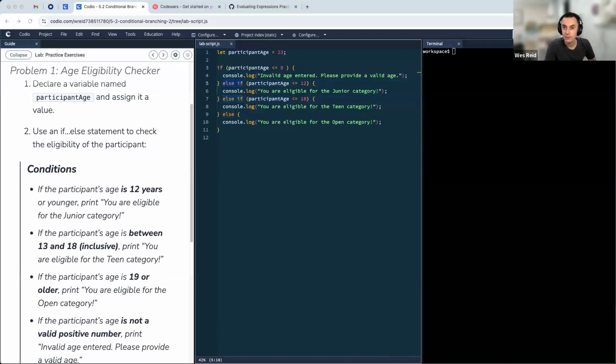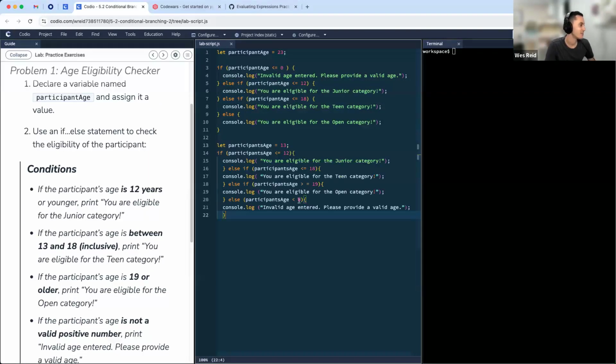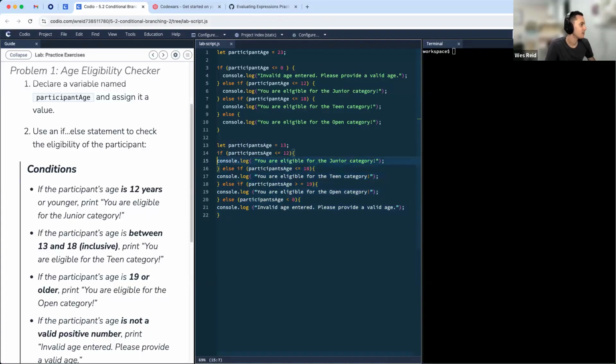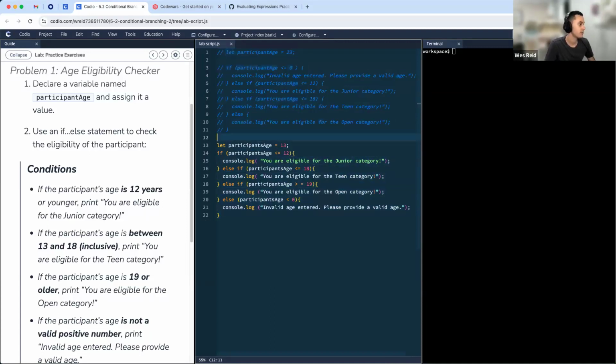Now, Tatiana was having an issue. I think it's a really good one, or a frustrating one, I should say. So let me go ahead and share that code. I'm going to paste this in. Space some things out here so you can see. Let me comment out this code here.